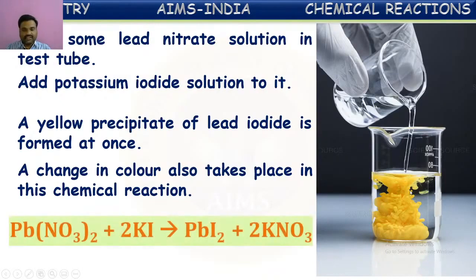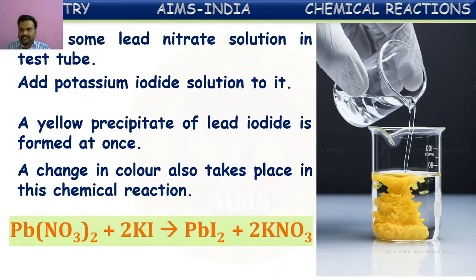Equationally, we can see it like this: when lead nitrate reacts with potassium iodide solution, potassium nitrate as well as lead iodide are both formed immediately. Here potassium nitrate is a soluble substance, so it cannot be seen clearly because it is in transparent form, solely in aqueous form. But the lead iodide formed is a solid substance which is insoluble, and it has a bright yellow color.